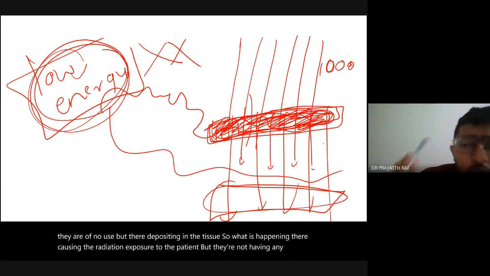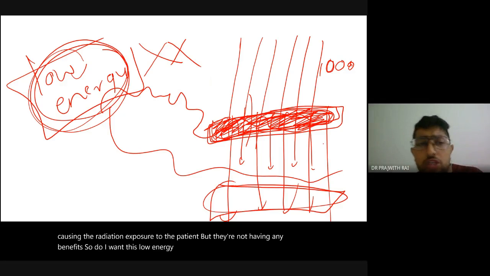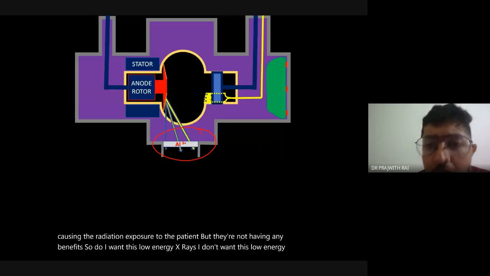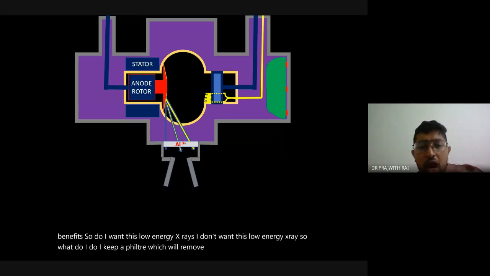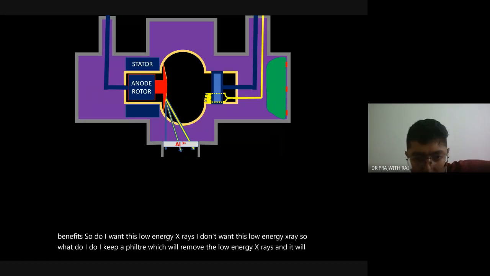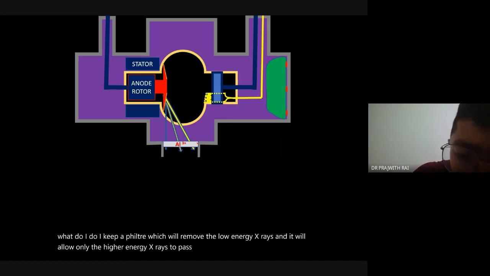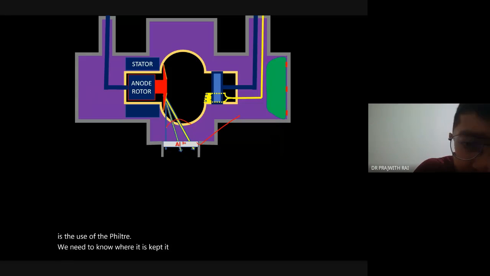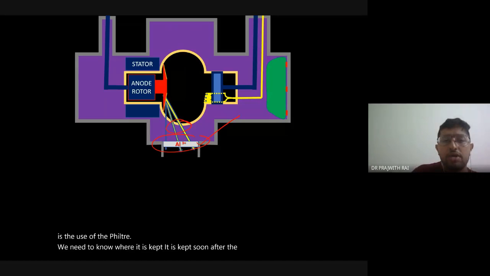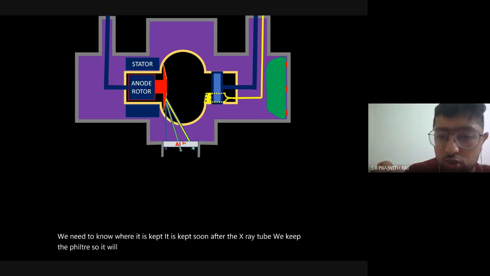So do I want these low energy X-rays? I don't want them. So I keep a filter which will remove the low energy X-rays and allow only the higher energy X-rays to pass through it. So that is the use of the filter. It is kept soon after the X-ray tube, so it will not allow any low energy X-rays to pass through.